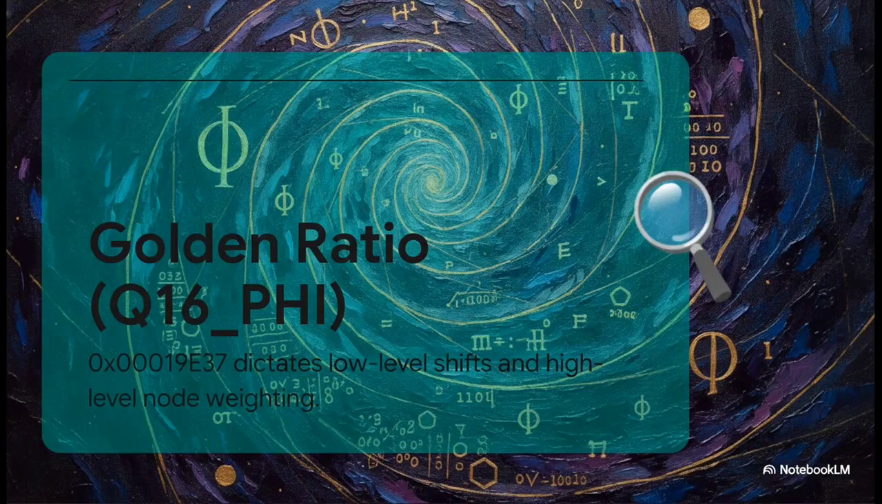But here is where things get truly obsessive. The entire architecture is built around the golden ratio, mathematically denoted as phi. In the system's fixed point math, it's defined as the hex value 0x000019E37. And this specific mathematical constant isn't just a fun little gimmick. It literally dictates everything in the system. We're talking from how the low-level bits are folded in the cryptographic hashes, all the way to how network nodes are weighted during consensus. This recurring use of the golden ratio proves this isn't just random, hacked-together code. It is a meticulously calculated, almost obsessive architecture.